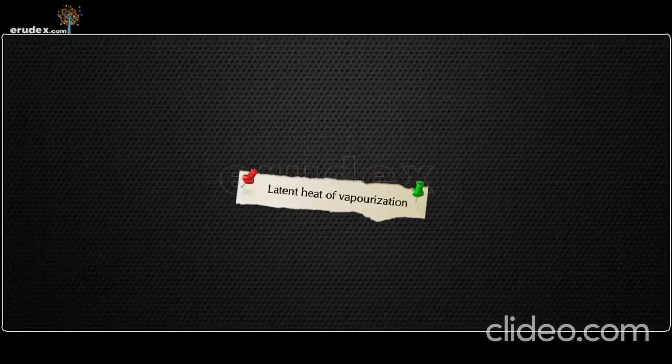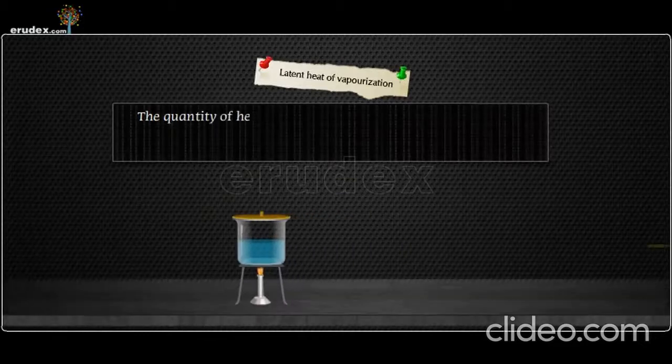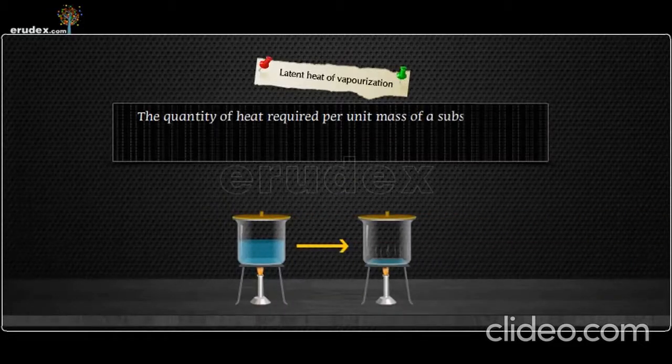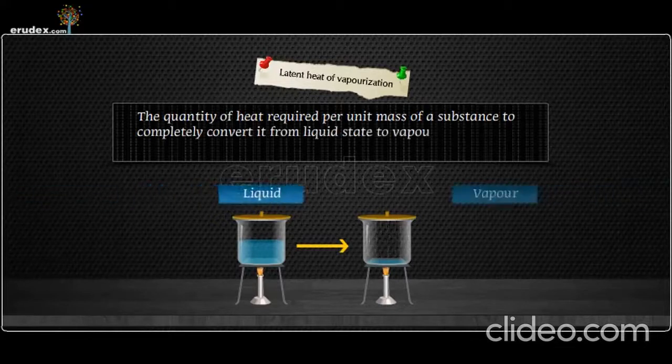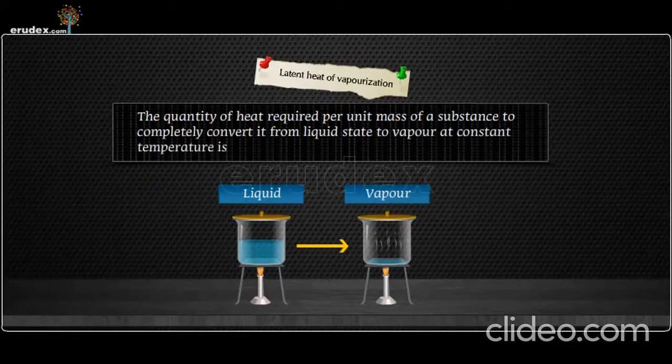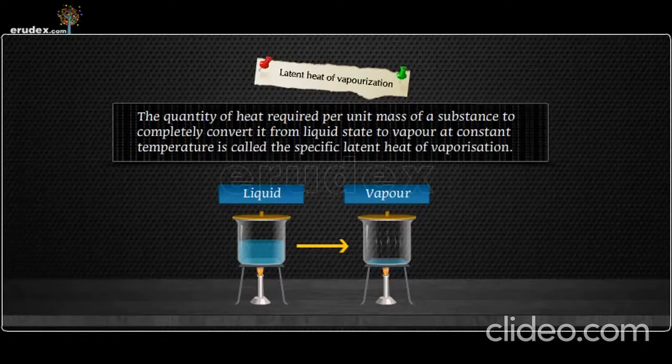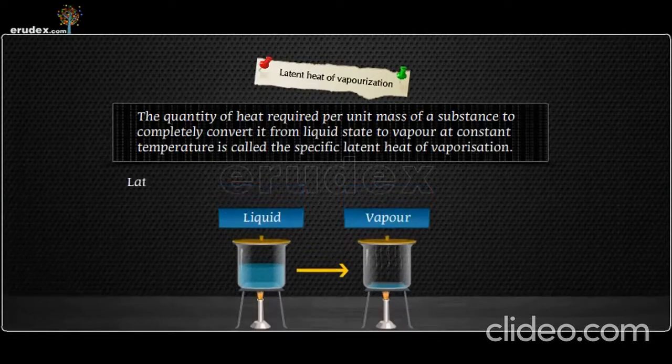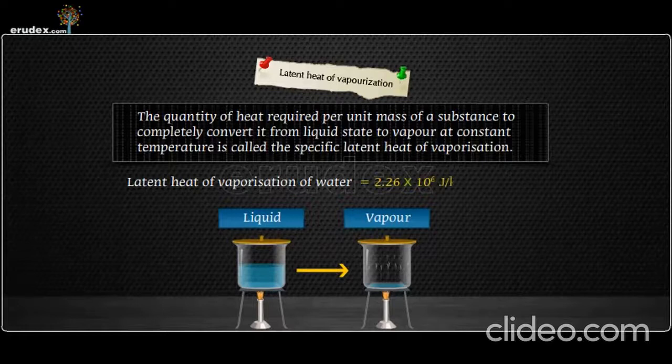Latent heat of vaporization. The quantity of heat required per unit mass of a substance to completely convert it from liquid state to vapor at constant temperature is called the specific latent heat of vaporization. Latent heat of vaporization of water is 2.26 × 10^6 joules per kg, or 540 calories per gram.